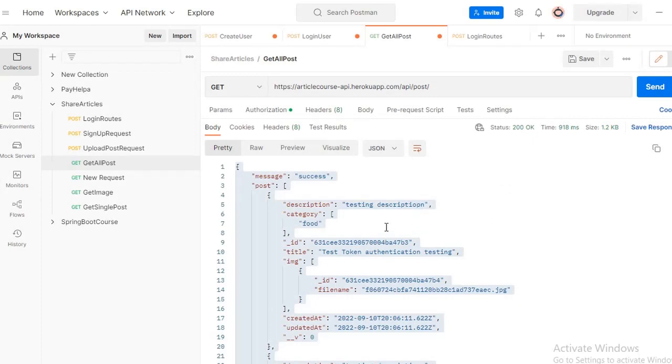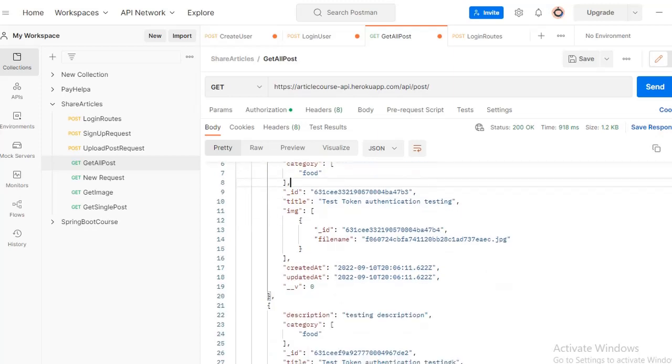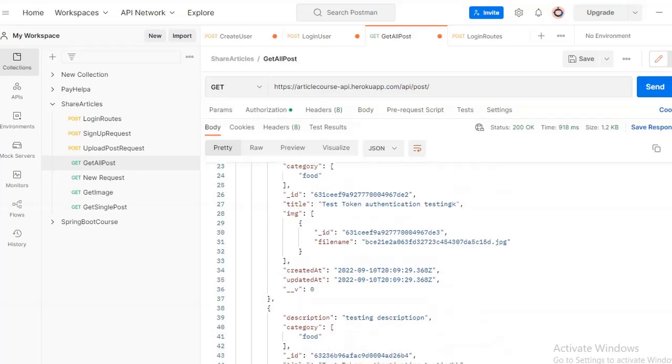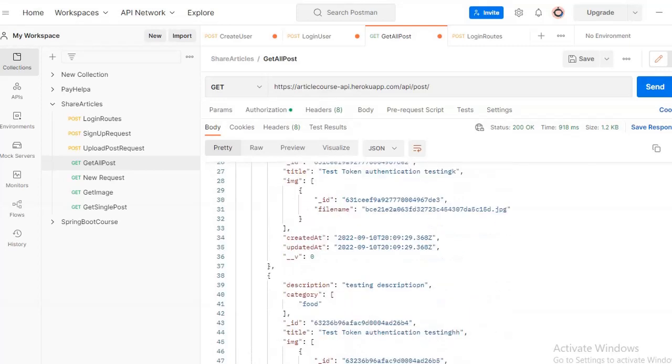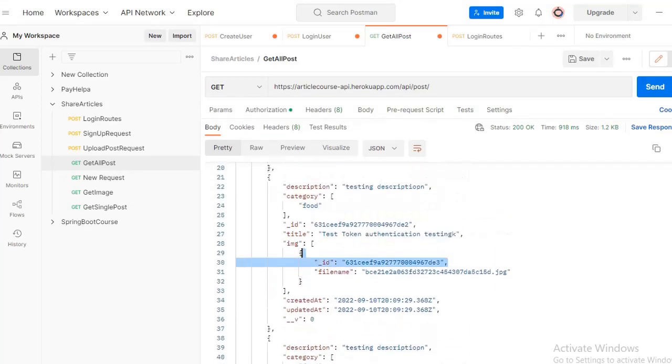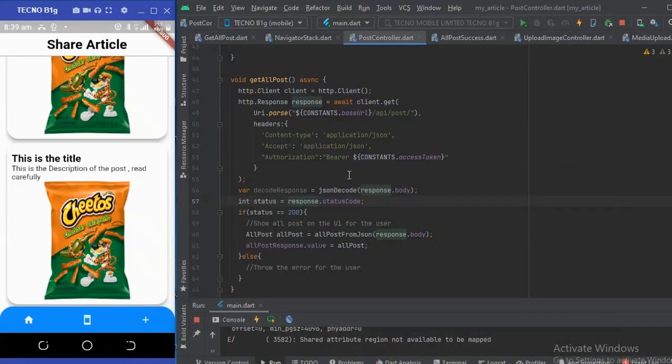Since we have 3 Cheetos, that means we have 3 posts here as well. If I scroll down, I see we have title, description, testing description. There's 1, 2. Okay, yeah, we got 3 posts here. That is why we are seeing 3 displayed Cheetos here.